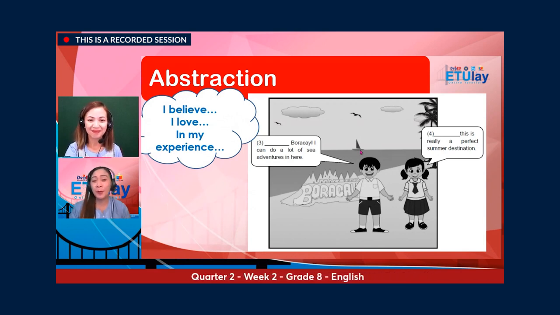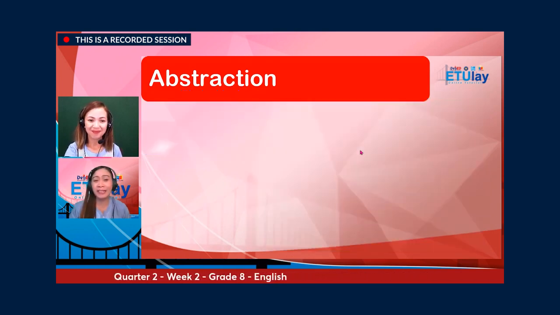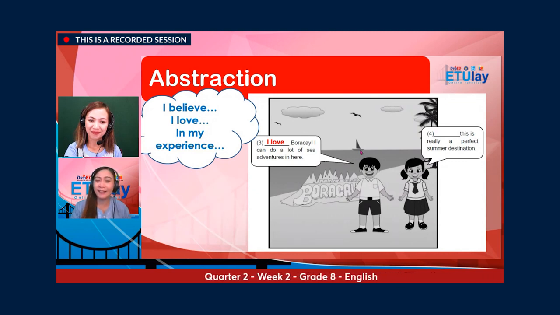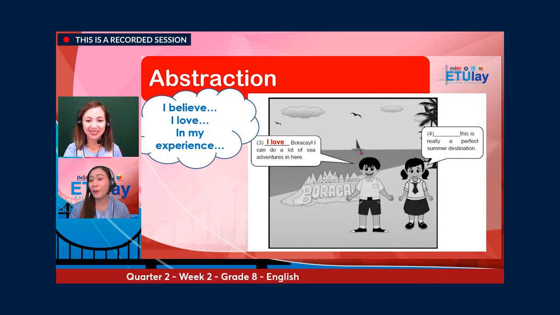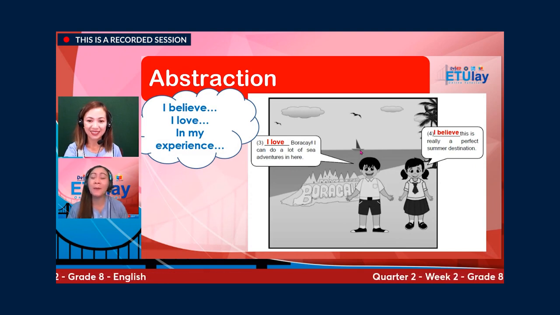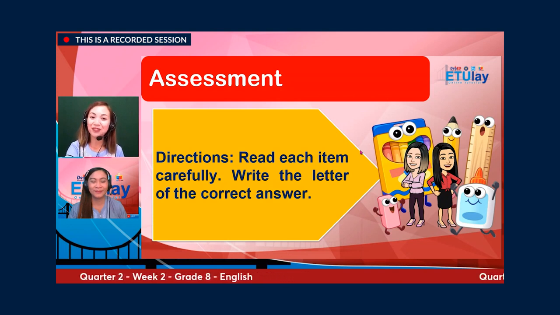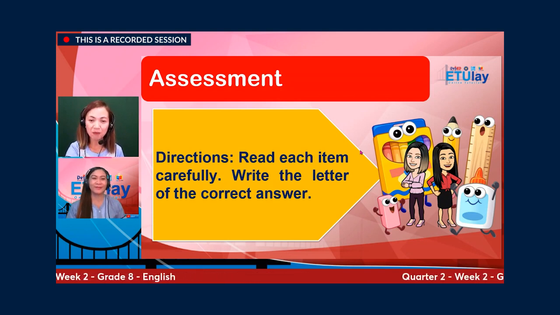And the appropriate answer for number 3 is: I love Boracay. I can do a lot of sea adventures in here. And for number 4: I believe this is really a perfect summer destination. Did you get a perfect score? Job well done.